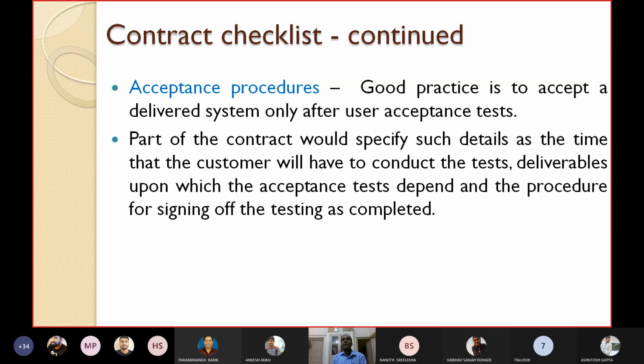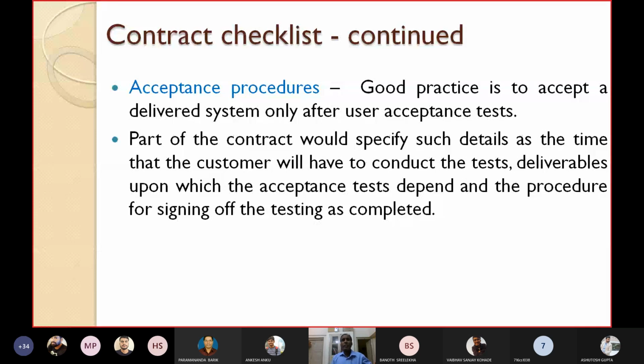Now, part of the contract would specify such details: the time at which the customer will have to conduct the test, how much time the customer will take to conduct the test, the deliverables upon which the acceptance tests depend, and the procedure for signing off the testing as completed.